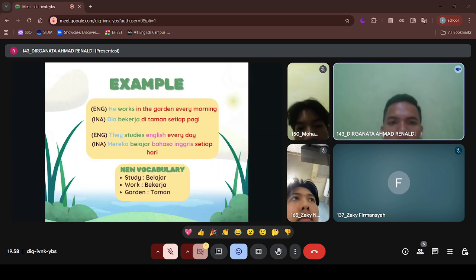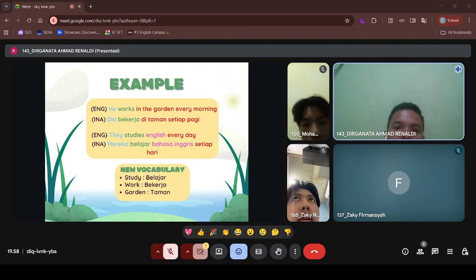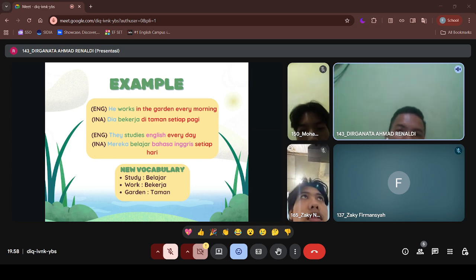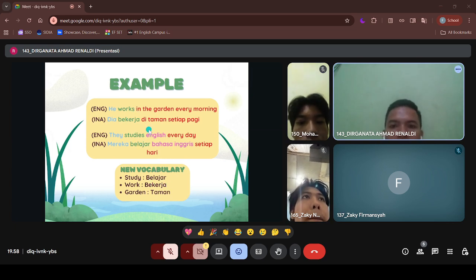For the first one, the English is: he works in the garden every morning. And the next stage is we make the students translate the English to the Indonesian: dia bekerja di taman setiap pagi. And then the student can identify new vocabulary like works, bekerja; garden, taman; every morning, setiap pagi.